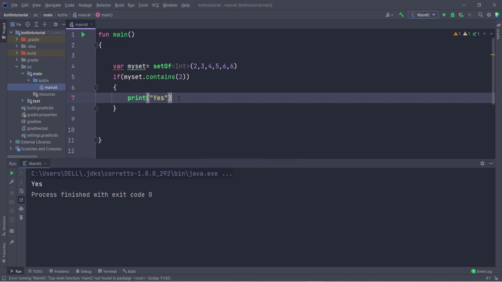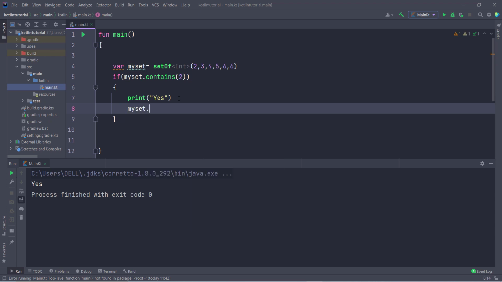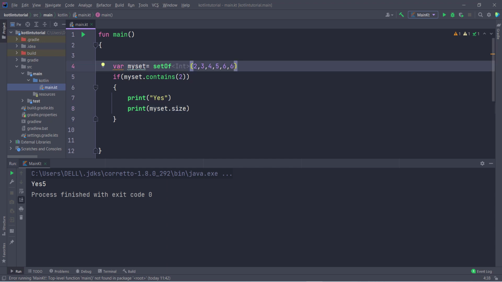But now if I try to print the length of the set, so my set dot size, now if I run this, then what output am I going to get? You can see I get the output 5, but it contains 6 elements. So I already told you set contains only unique values. So this 6 is considered once, the duplicate is not considered, that's why it is counted as 1. And now if I run this, this time I am going to get the output 6. So you can see it is fine.